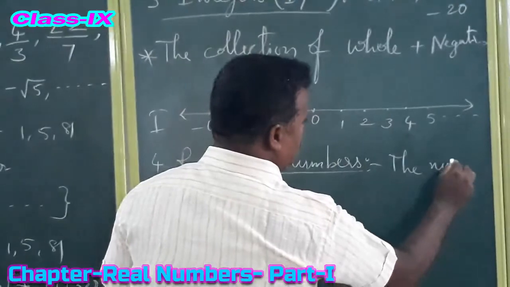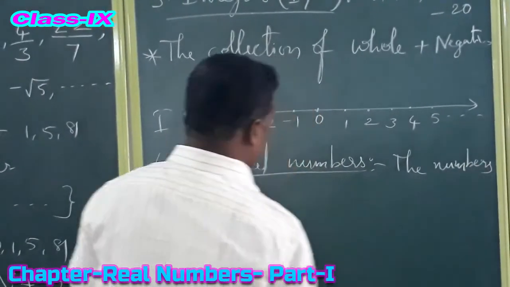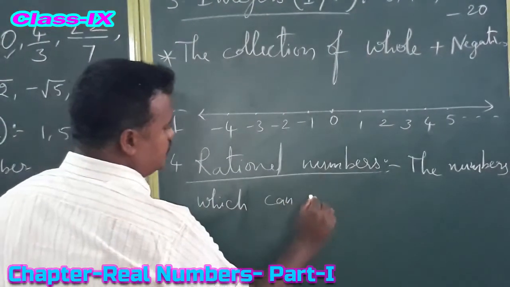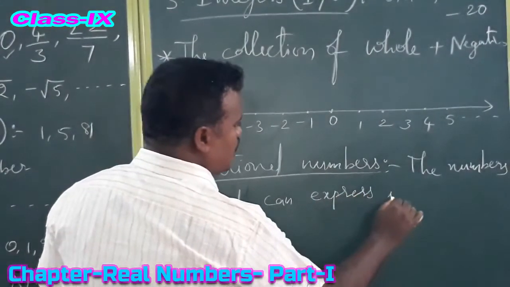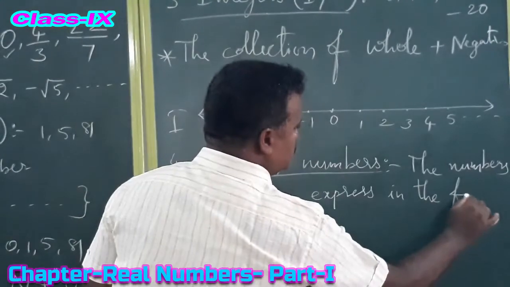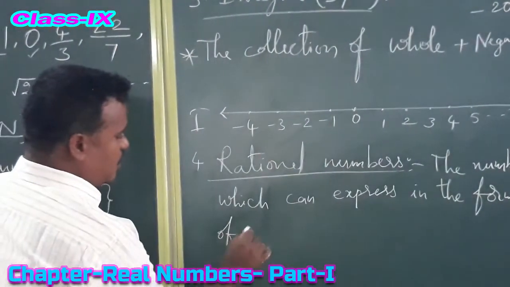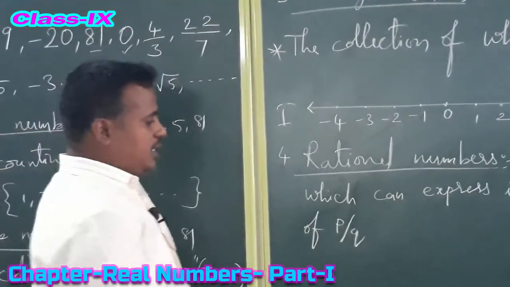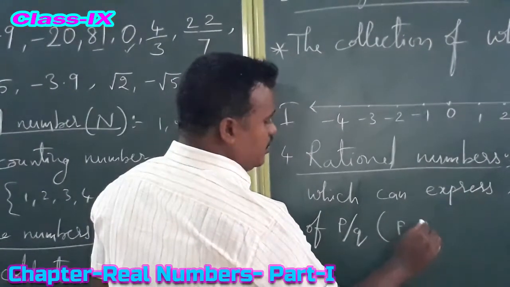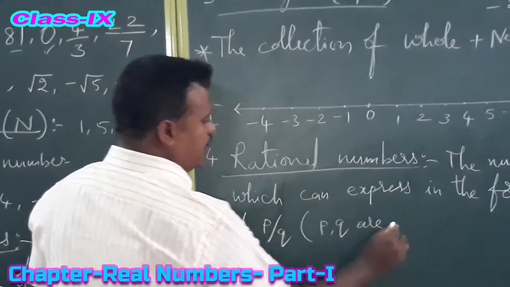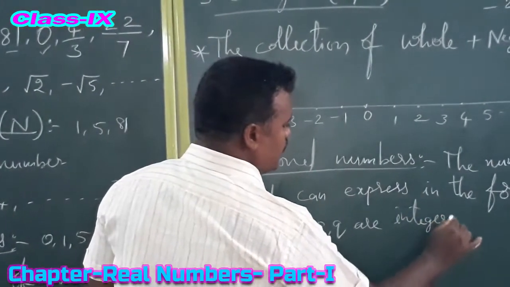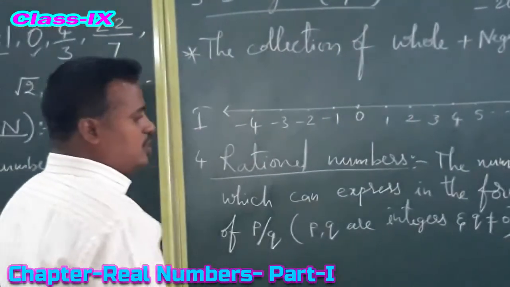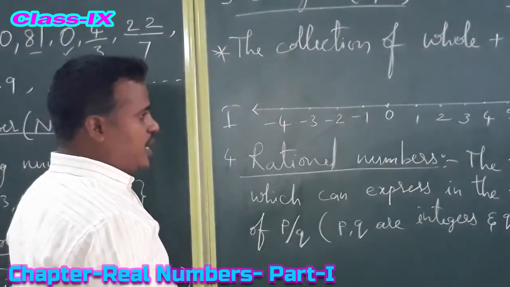The numbers which can be expressed in the form of p by q, where the condition is that p and q are integers, and the most important thing, q should not be equal to 0.